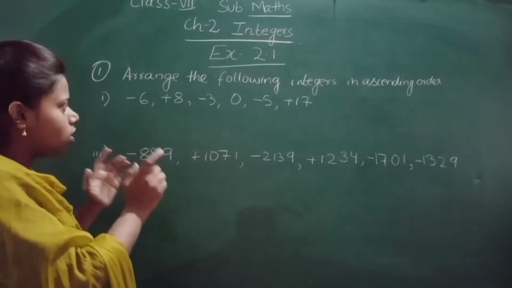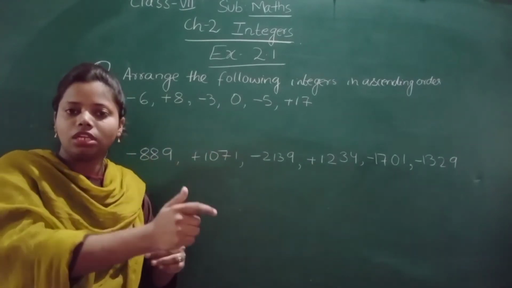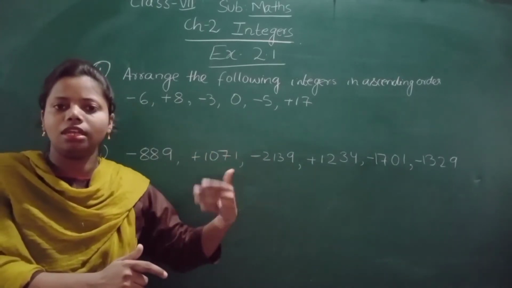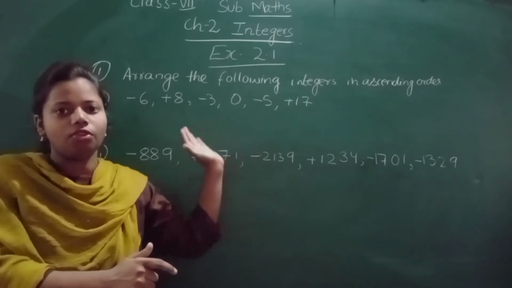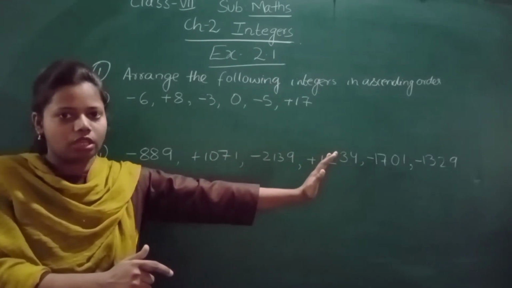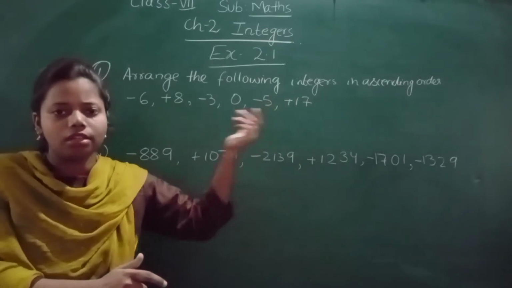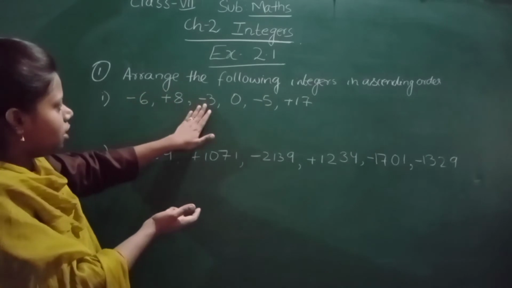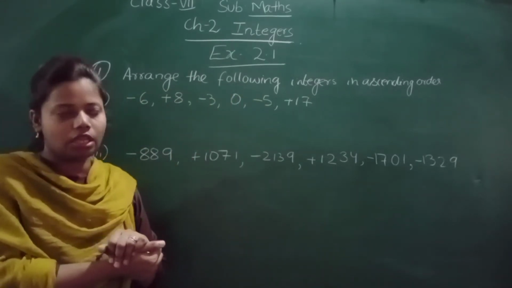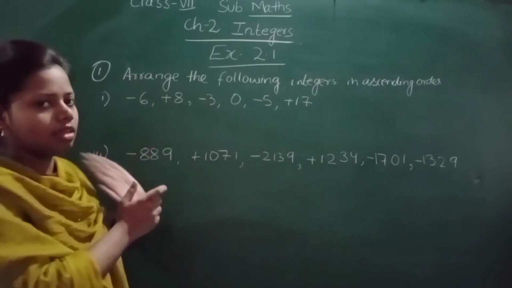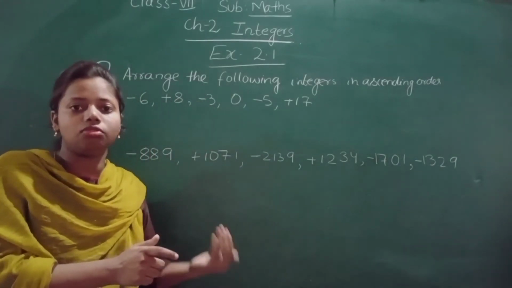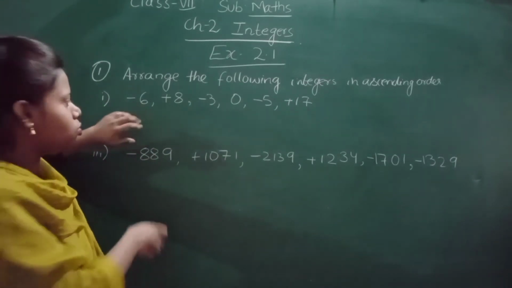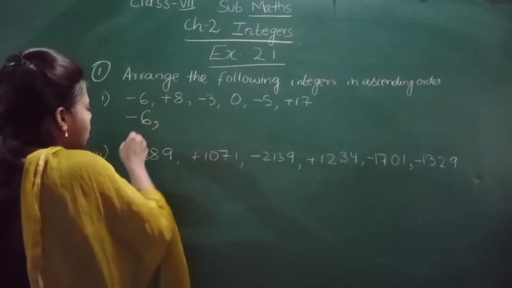First of all, I said that all the positive integers are greater than negative integers. That means whatever positive integers are present here, they are greater, so we will keep them aside. First we have to write the smaller ones. Now let us see the negative ones: minus 6, minus 3, minus 5. We have to write the small one first. Don't say that minus 3 is smaller. I have already said that value increases from left to right, so from left to right, what comes first is minus 6. This one is smaller.